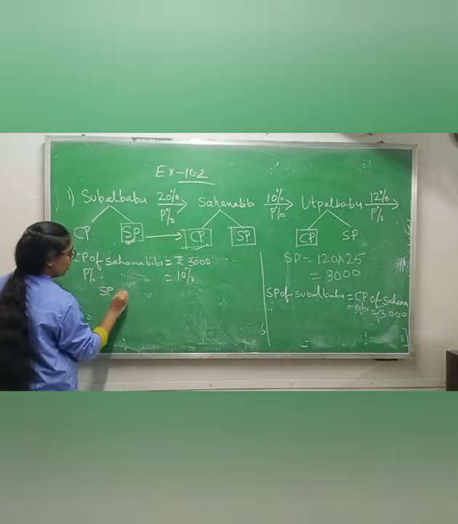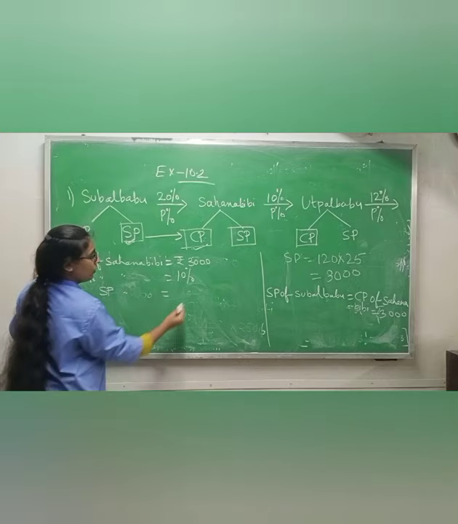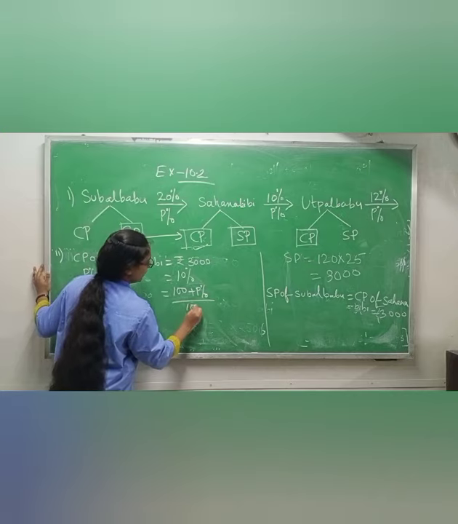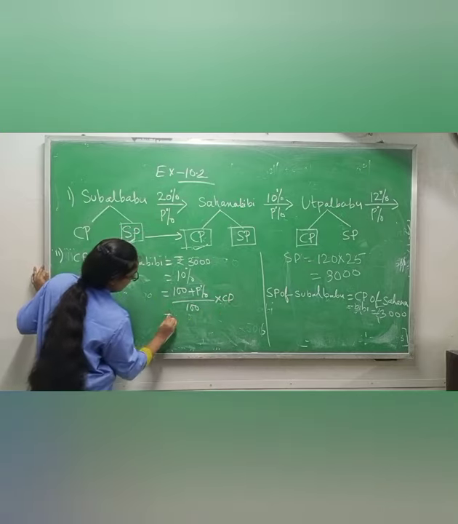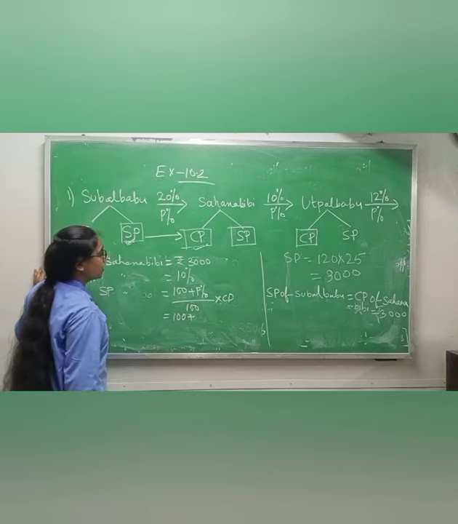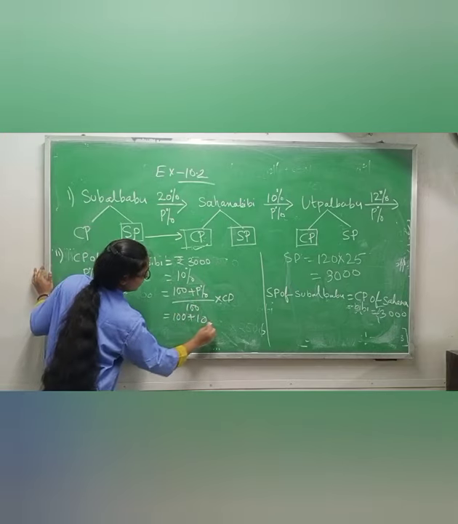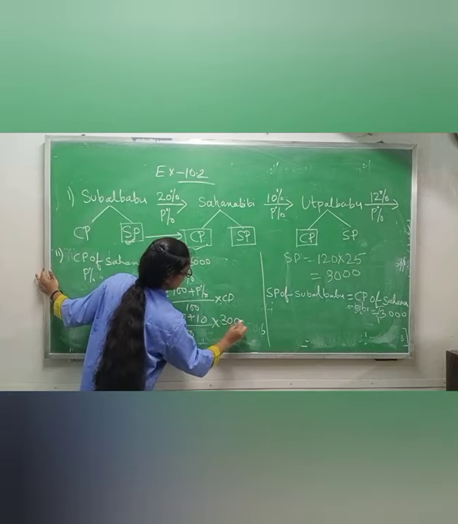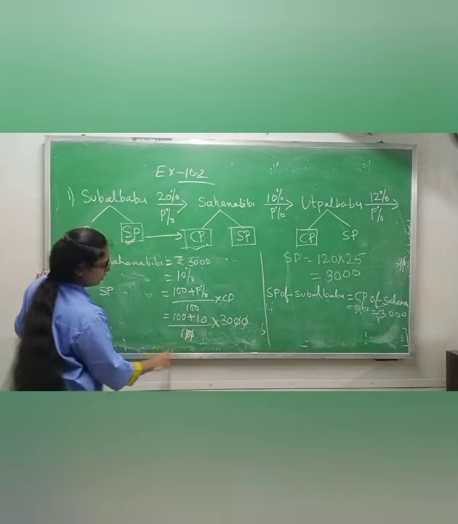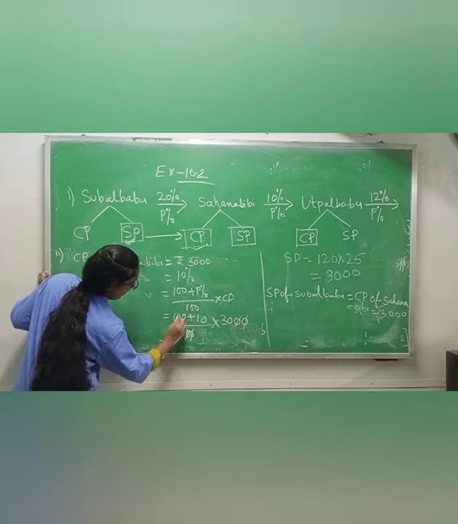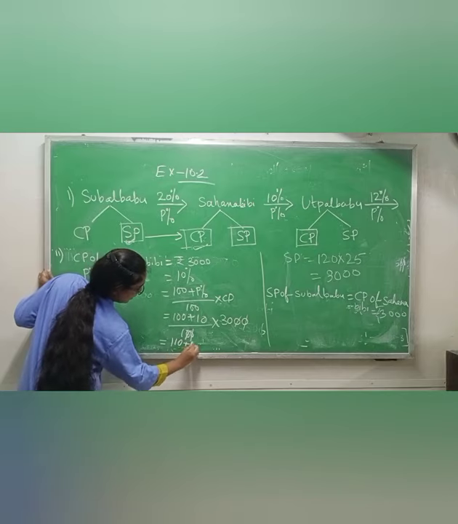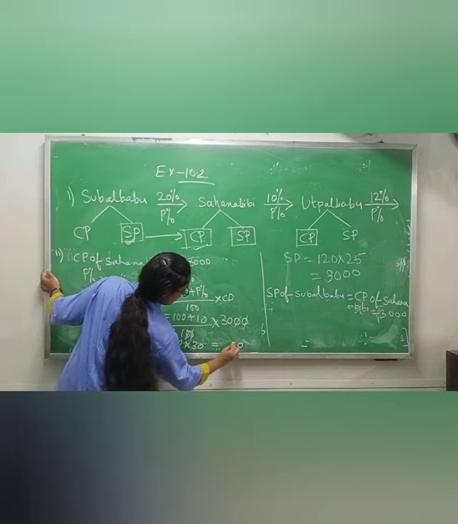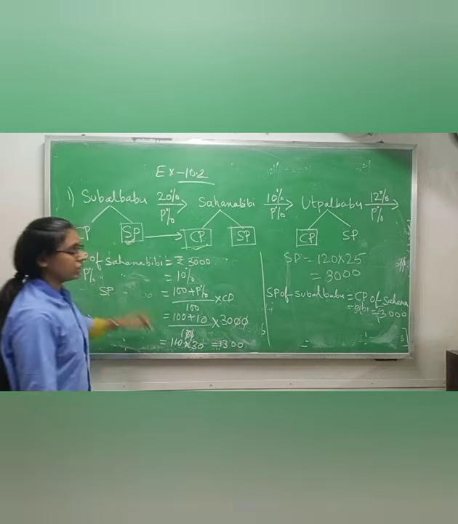Now selling price of Sahana Bibi you will get how much? Formula will be same, 100 plus profit percentage by 100 into CP. Okay, now profit percentage is 10% by 100 into CP. CP is 3,000. Now cancel 2 zeros up and down. 100 plus 10, 110 multiply 30. You will get 3,300.